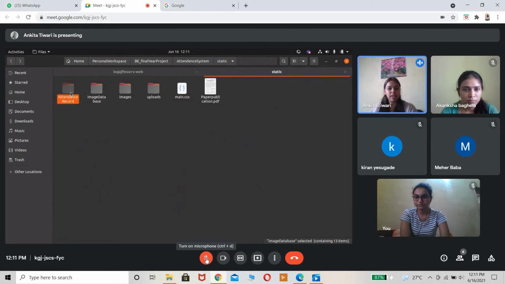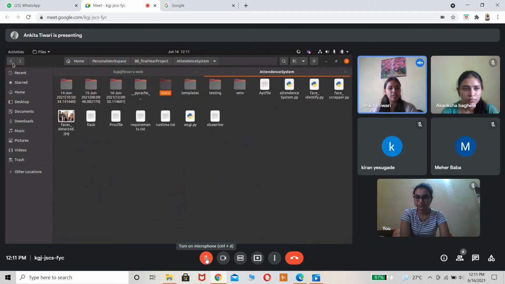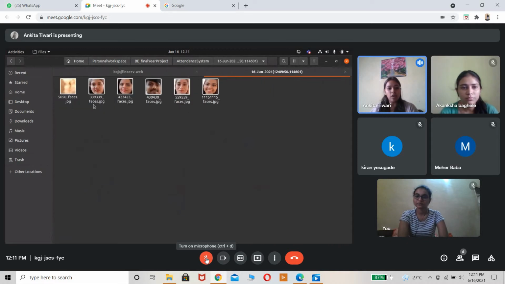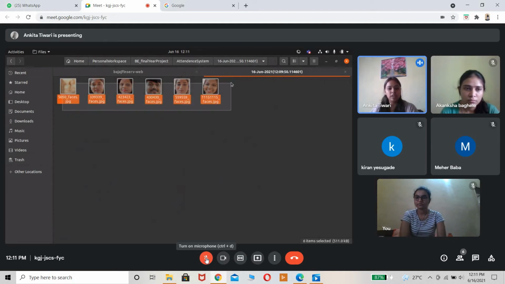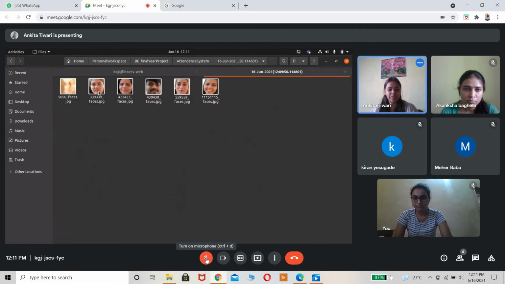This is the database. Attendance record, I will come back to afterwards. Whatever is uploaded, a folder is created with today's date and timestamp, where we have all the scattered images. We had 6 images, 6 or 5, I don't know. So 6 images were detected. This is the detection. It has detected all the 5 cases. Because of a few defects, some random images were also picked. So this is how the scattered images look.